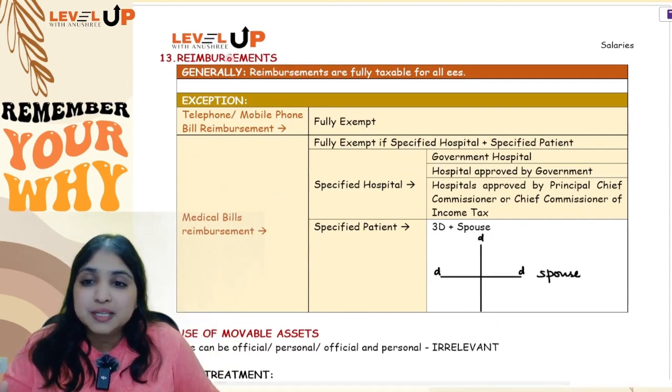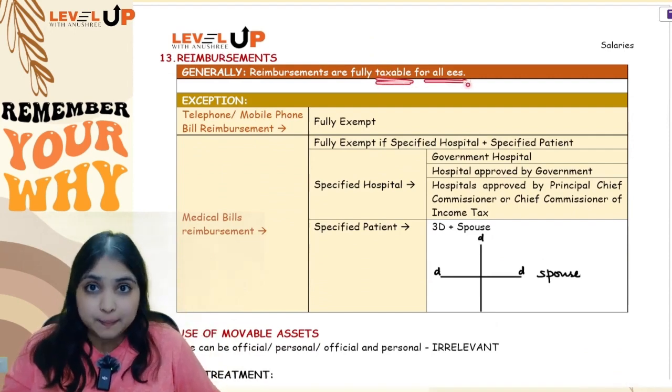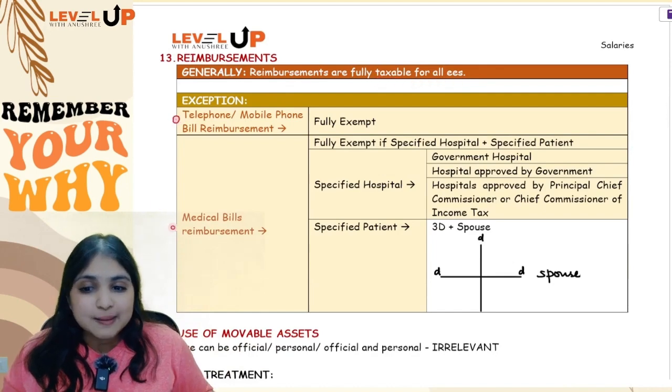Okay. Then comes our next discussion about reimbursements. See, reimbursements are generally taxable and taxable for all employees. Okay. But however, there are two exceptions to this rule.